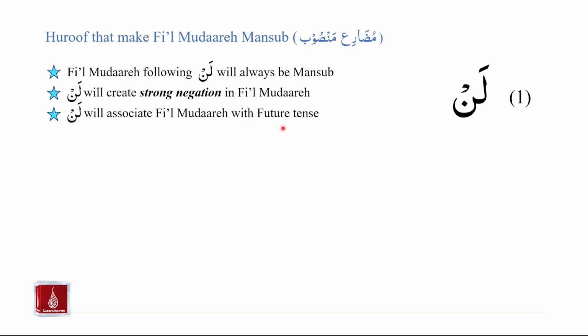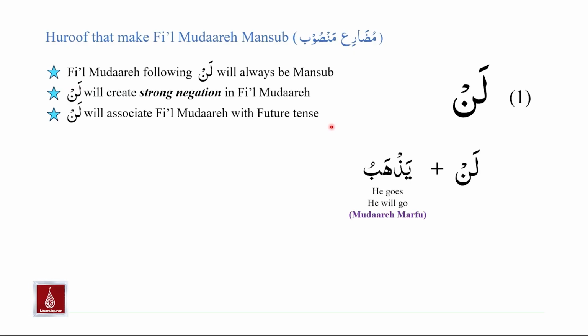So the important aspects of the harf lan are as follows. First of all, fi'il mudare will always come after this harf lan. Secondly, lan will create strong negation in fi'il mudare. And third, lan will associate fi'il mudare with the future tense. Let us study an example.